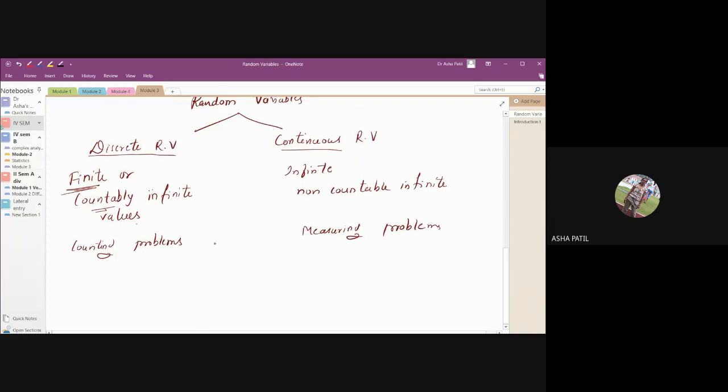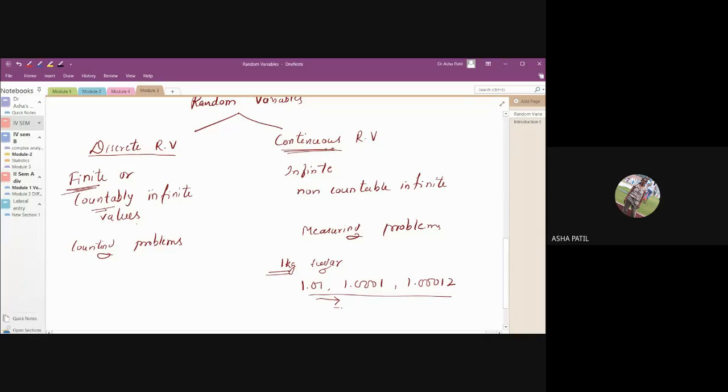Suppose you are measuring 1 kg of sugar, then you may not get exactly 1 kg every time. One time you may get 1.01, next time 1.001 kg, another time 1.0012. So there are uncountably infinite values here. Such random variables we call continuous random variables.